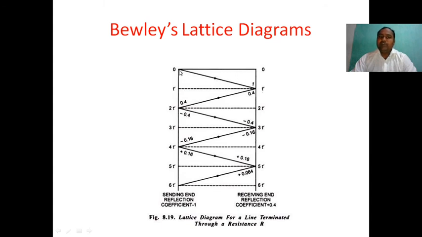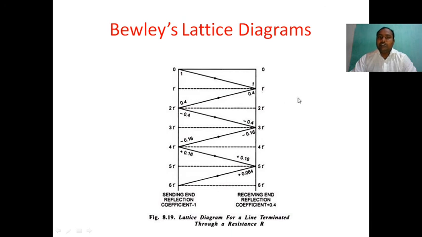The wave is traveling from the sending end to the receiving end. At the junction point the impedance changes. Definitely the wave is partly transmitted and partly reflected. This is very important in the Bewley lattice diagram. If a line is connected to a cable, the wave traveling from the sending end to the receiving end at the junction point is partly transmitted, partly reflected.